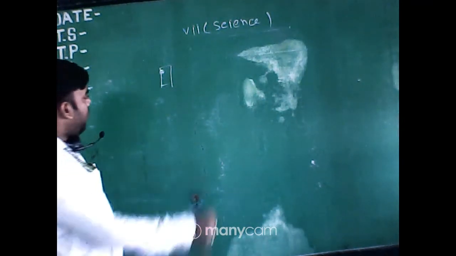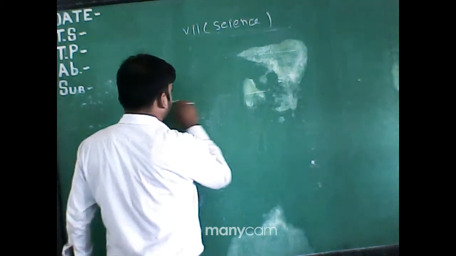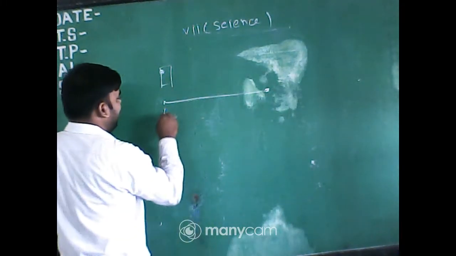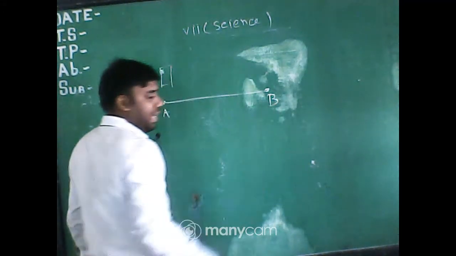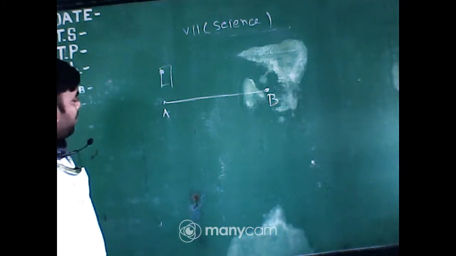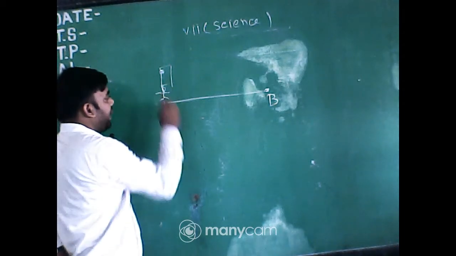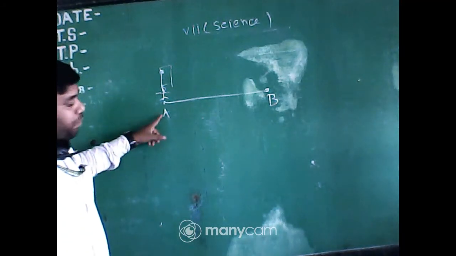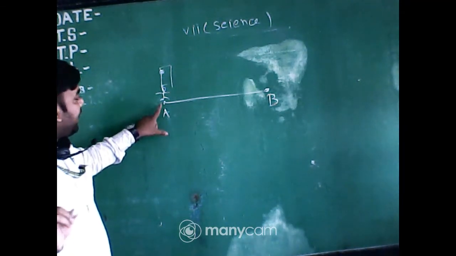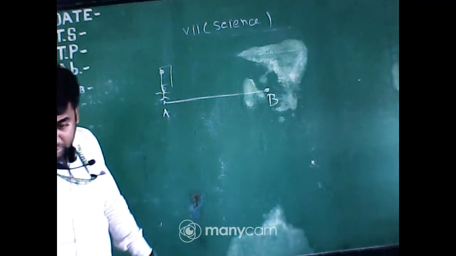Okay, now take points A and B. At point A, a man is standing here. What is the position of the man? Sir, point A is the position of the man.